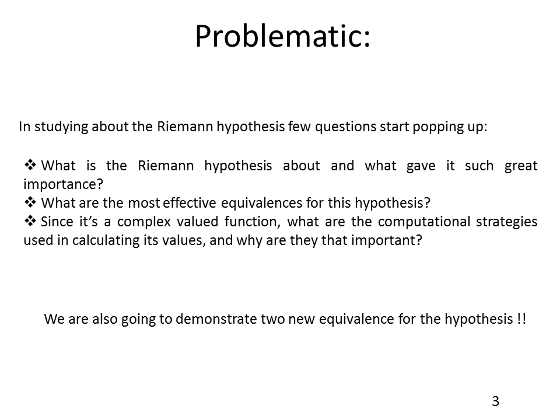Let's move now to talk about the problematic of the research. During my study of the Riemann hypothesis, a few questions started popping up into my mind. First of all, what is the Riemann hypothesis about, and what gave it such great importance? Second of all, what are the most effective equivalences for this hypothesis? Third of all, since it's a complex valued function, what are the most famous computational strategies used in calculating its values, and why are those values so important? Just to give a note, I'm also going to demonstrate 2 new equivalences for the hypothesis, which I derived by myself, and I've never seen anything like them in any other reference that I've already read.